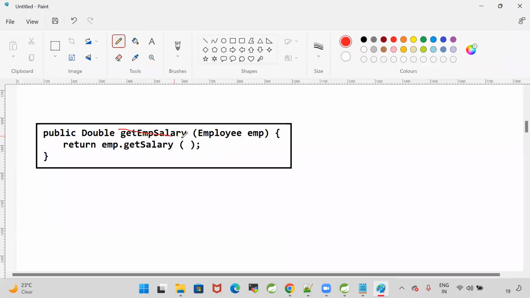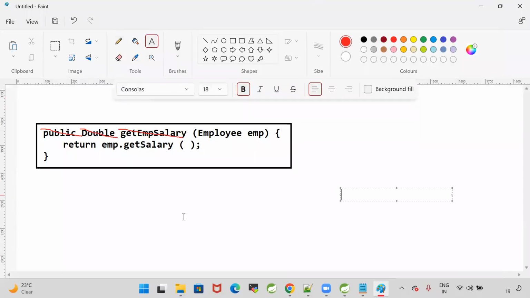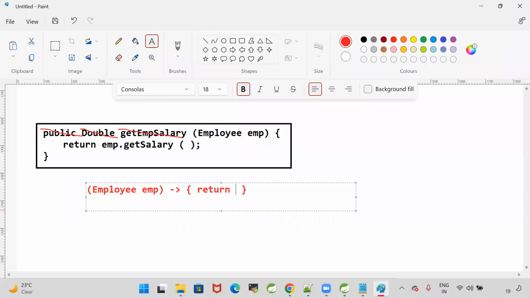Remove the name, remove the return type, remove the modifier. Then what will it become? It will become Employee emp, data type and variable emp, then body in curly braces. Here: return emp.getSalary.